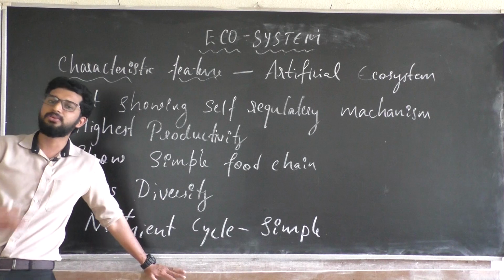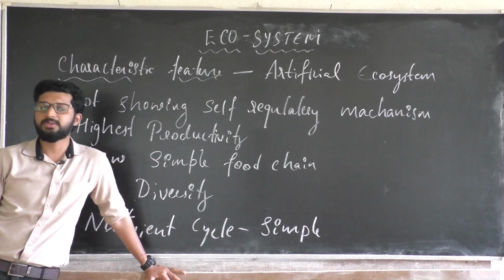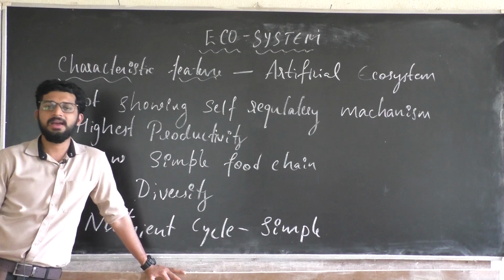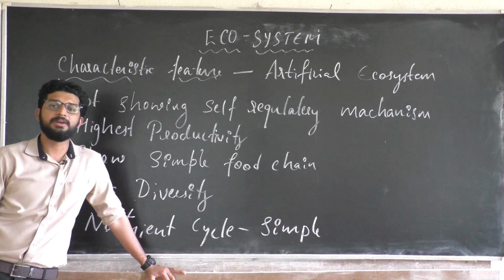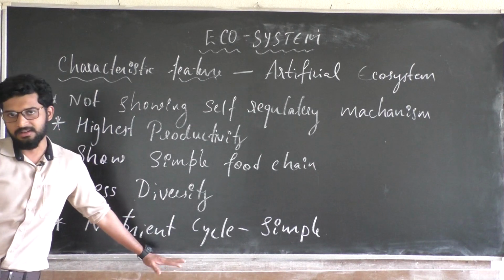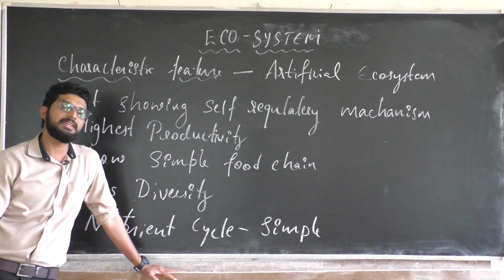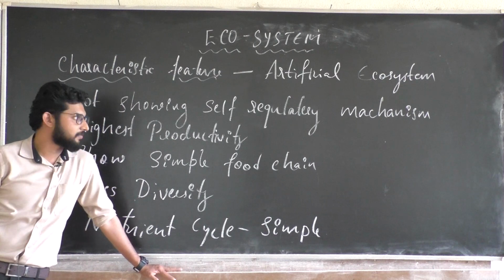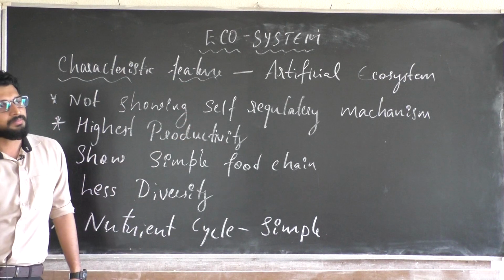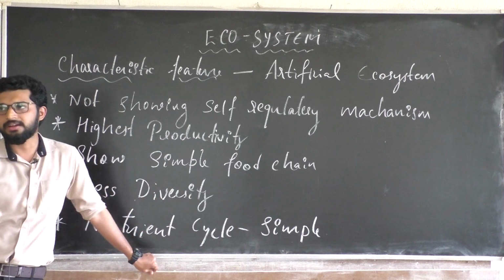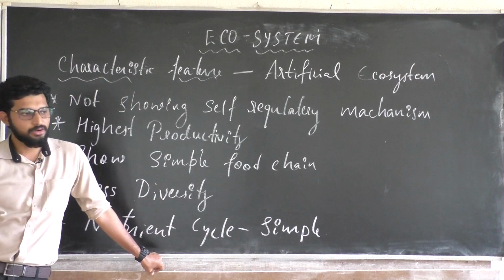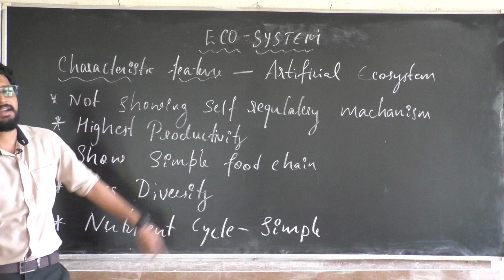You are going to add the nutrients, you are going to decide what should I add, what should I not. So there will be a simple nutrient cycle, because nothing is in the control of nature. The anthropogenic activities are responsible for growing a plant in a particular field or your agro lands, etc. So these are the characteristic features.